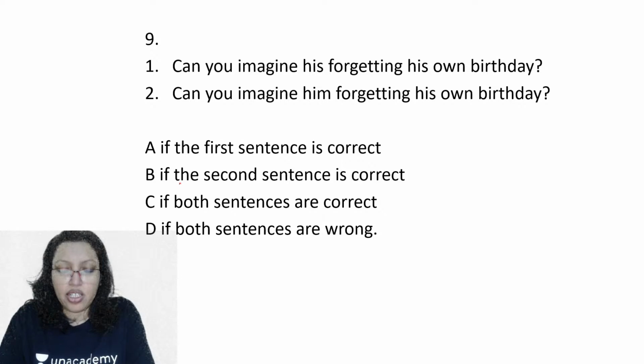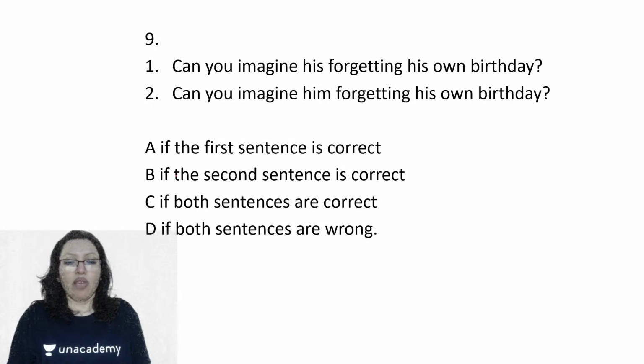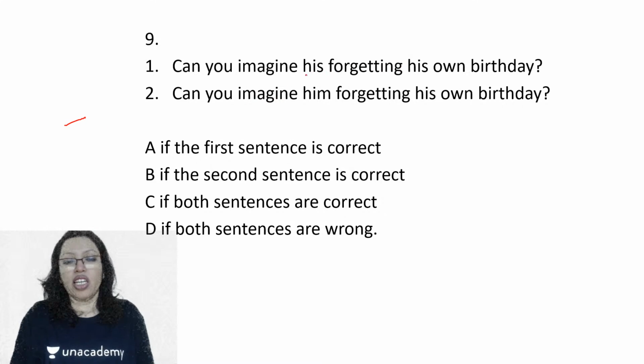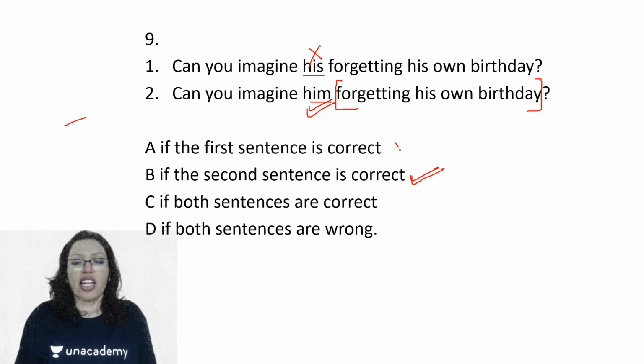I'm waiting for your answers. I'm getting B. Vishwaranjan, what a nice answer. What a lovely name you have got. Can you imagine his forgetting his own birthday? No. Can you imagine him doing something? Yes, we can imagine him doing something. So clearly him has to be the correct answer. So the second sentence is correct. The first one is incorrect.